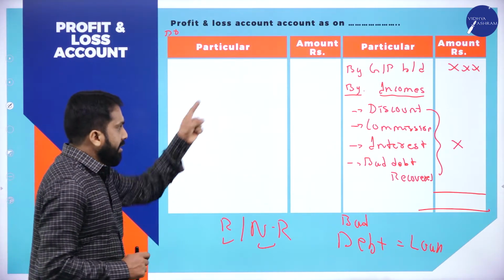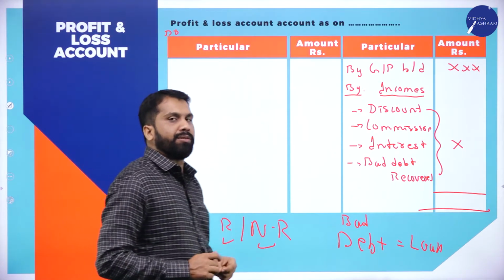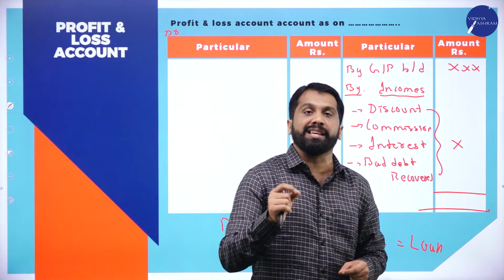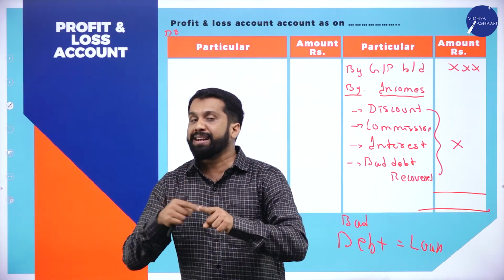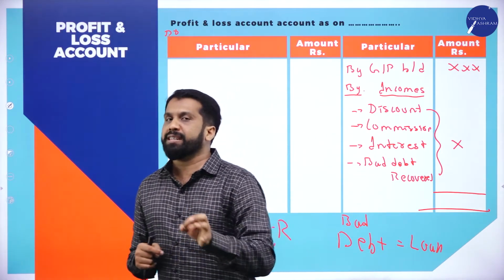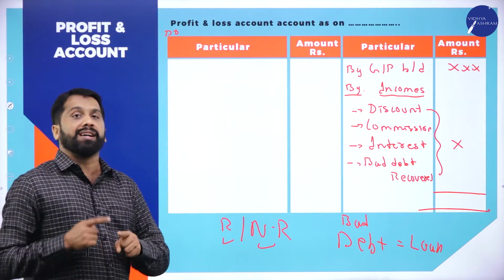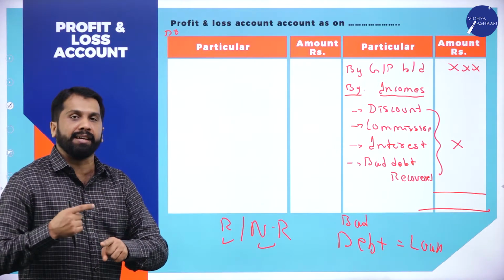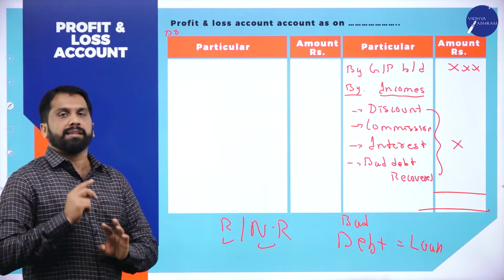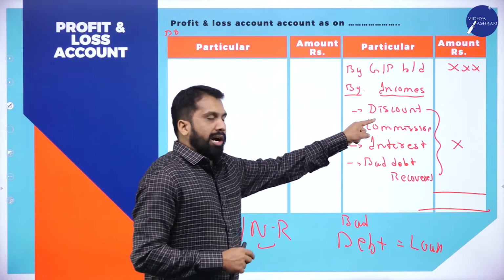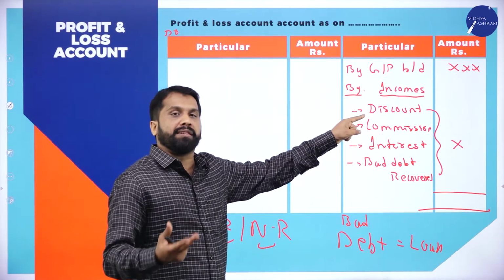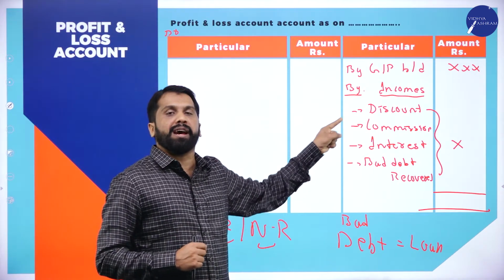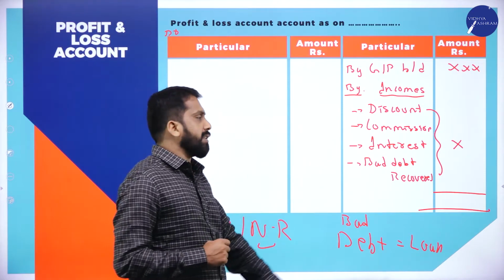In this profit and loss account, we consider only recurring items, only those repeatedly happening, which occur again and again. Clear? Yes. Now, discount. Every time we give discount, every month we give, every day we get. That's why we have taken it under profit and loss.